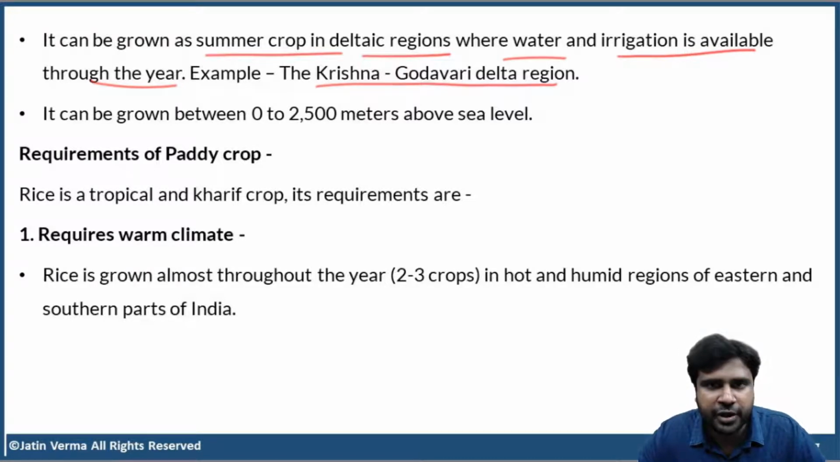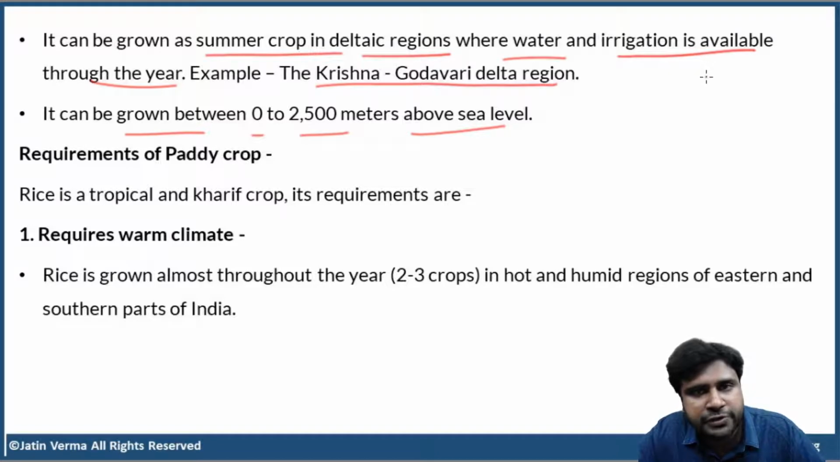In this way, as of now, in many parts of India, rice is cultivated throughout the year. This is the correct term. Now, rice can be grown between 0 to 2500 meters above the sea level. But beyond 2500 meters above the sea level, the temperature becomes very cool. Then the rice cannot survive. But rice can survive from 0 to 2500 meters above the sea level. Beyond 2500 meters, rice cannot survive due to very cool temperature. Okay? So clear, right?